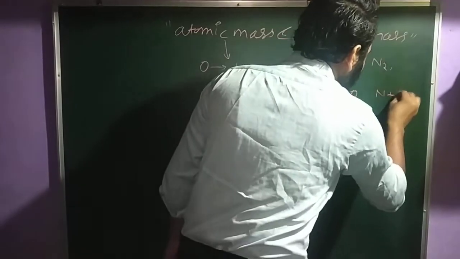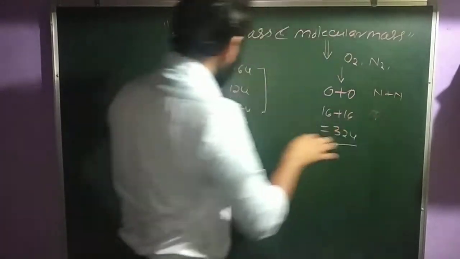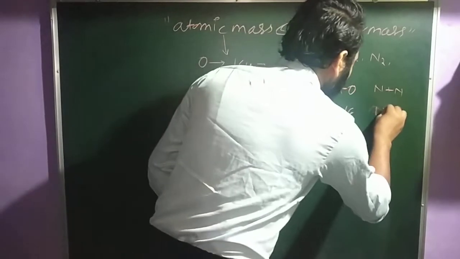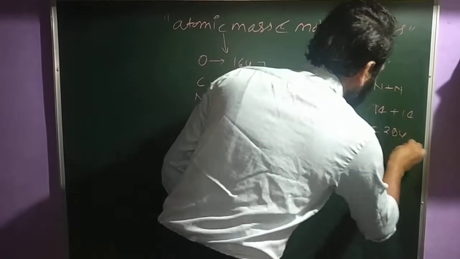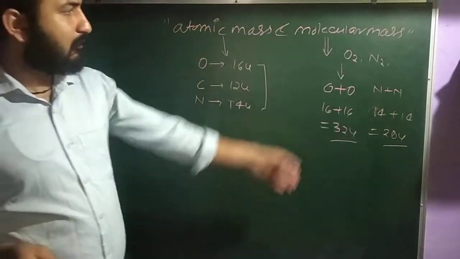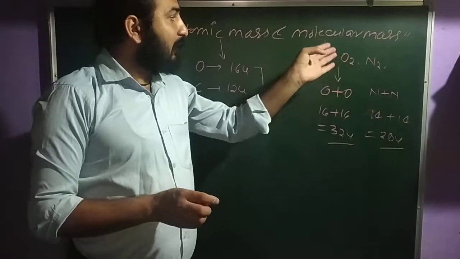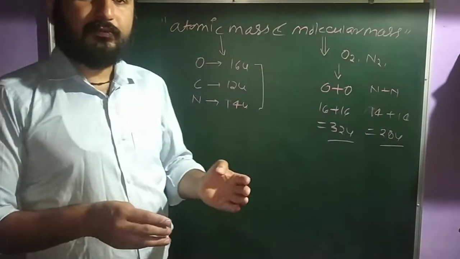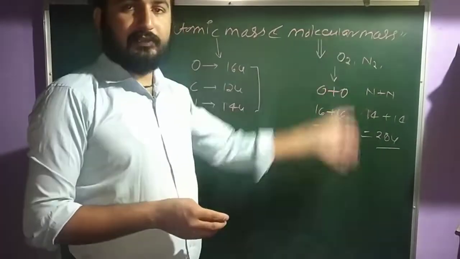This has N plus N, which is 14 plus 14, and it comes to 28 U. So the molecular mass is the sum of atomic masses.